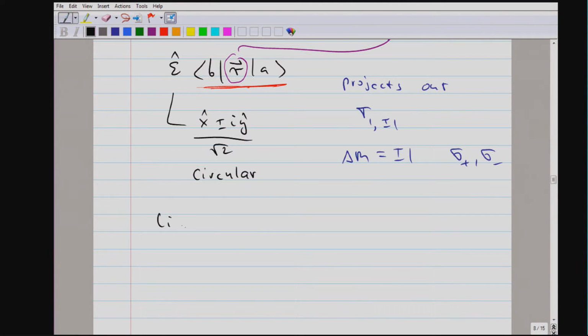Let me conclude by discussing the case of linear polarization. Well, when we ask for linear polarization along X or Y, it's linear polarization, but we should regard it as a linear superposition of sigma plus and sigma minus.